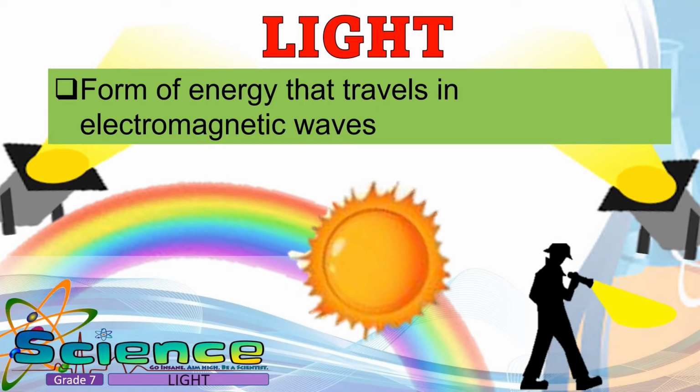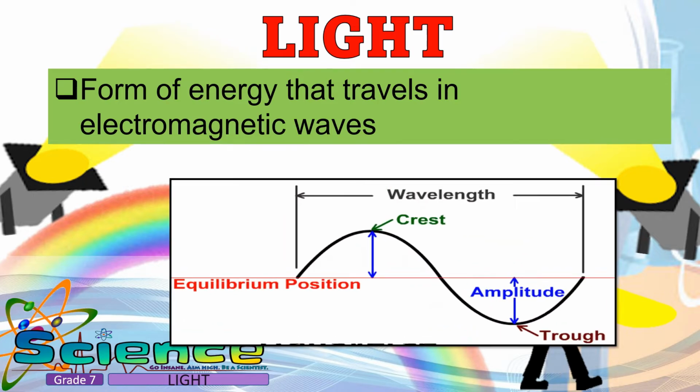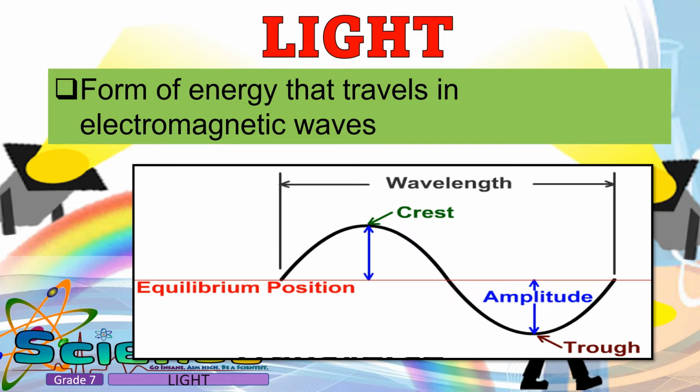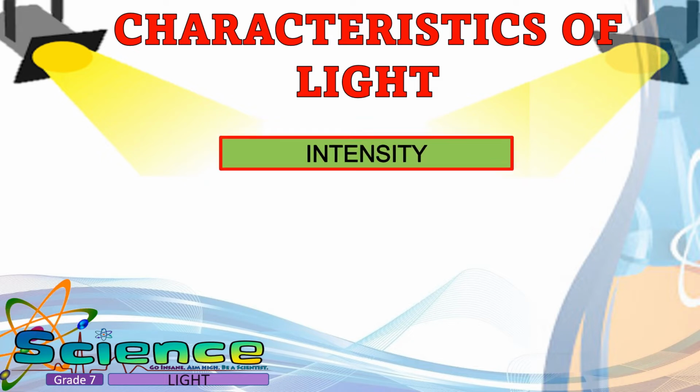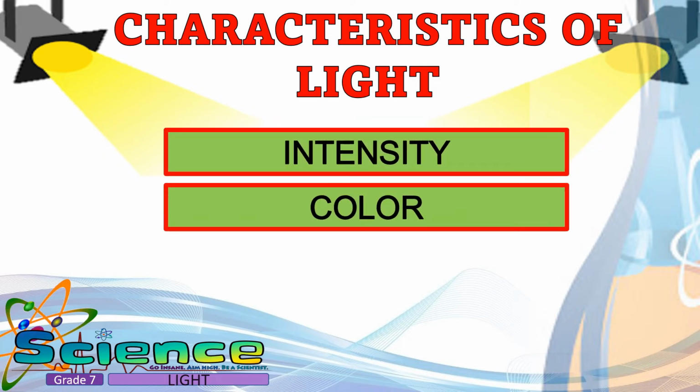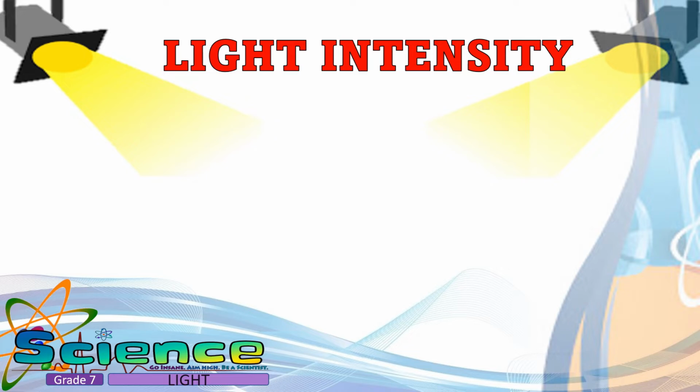Light is a form of energy that travels in electromagnetic waves. It behaves like a wave. Thus, it also has a wavelength, frequency, and amplitude. These properties have something to do with the special characteristics of light, which include intensity and color. Let us first discuss the intensity of light.